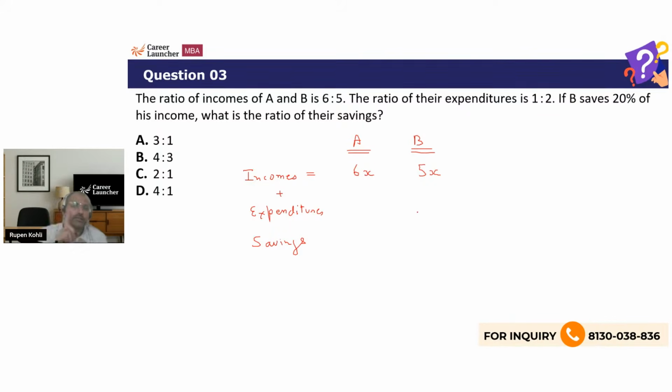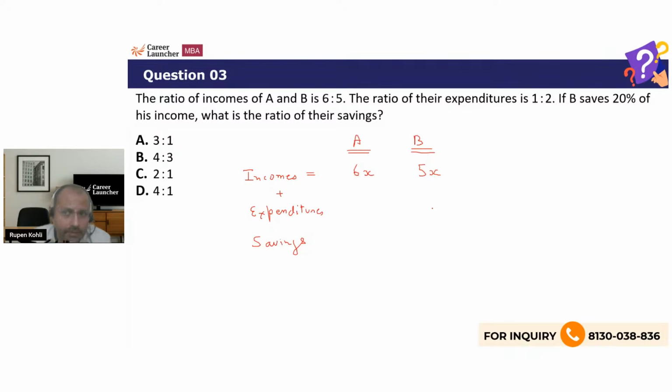So just be very careful. Whenever you have two ratios, you cannot take the same ratio constant because that ratio and this ratio are independent of each other. So if you have to assume expenditure, then you must take a different variable, let's say y, and define it as y and 2y. But wait, I have a better approach.